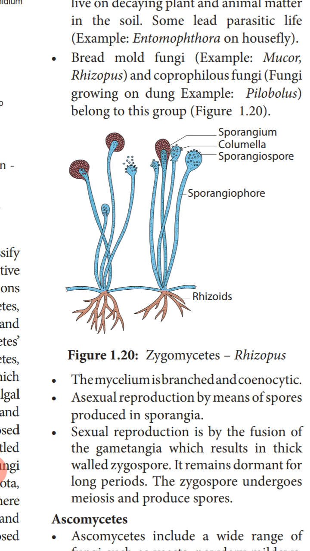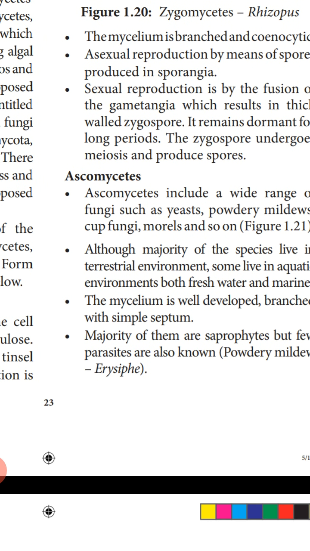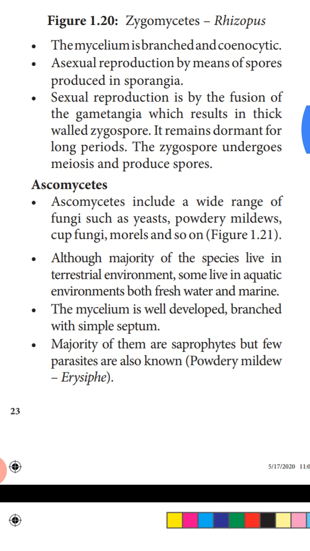The word asco comes from the word ascus. Ascus means a bag-like or sac-like structure. So ascomycetes include a wide range of fungi such as yeast, powdery mildews, cup fungi, morels and so on. Although the majority of the species live in terrestrial environments, some live in aquatic environments. So ascomycetes are found both on land as well as in water.